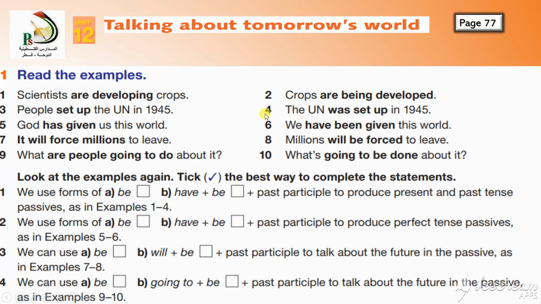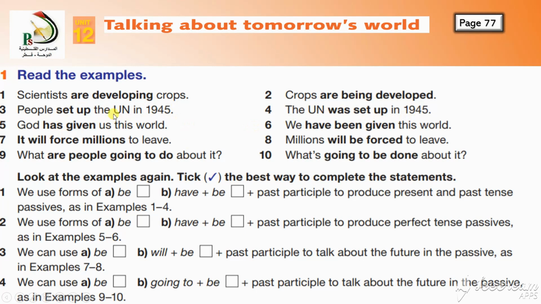Same for 3 and 4. What are they? 5 and 6. What are they? 7 and 8. What are they? And 9 and 10. What are they? Write for me and then check it with me. Yes. Number 2 is the passive of number 1, which is present continuous. Number 3. People set up the UN in 1945. The UN was set up in 1945.